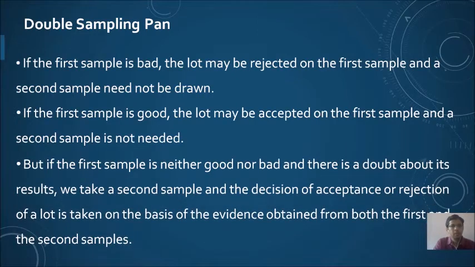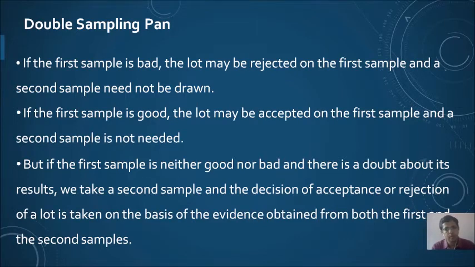But if the first sample is neither good nor bad, that means there is a doubt about its result, we take a second sample, and the decision of acceptance or rejection of a lot is taken on the basis of evidence obtained from both the first and second sample. What it means is that if you draw the first sample and you accept, the procedure will stop there.